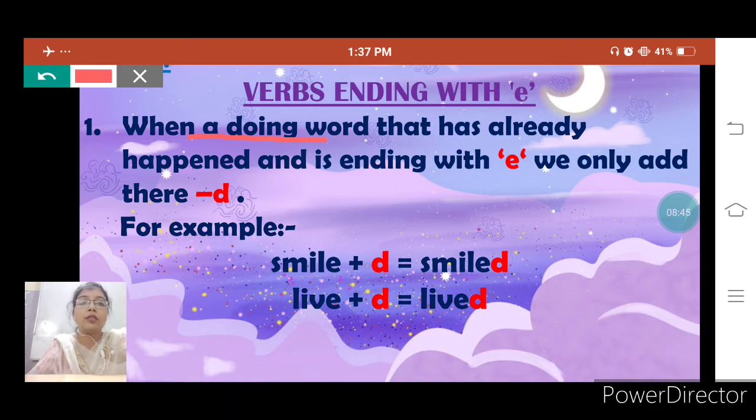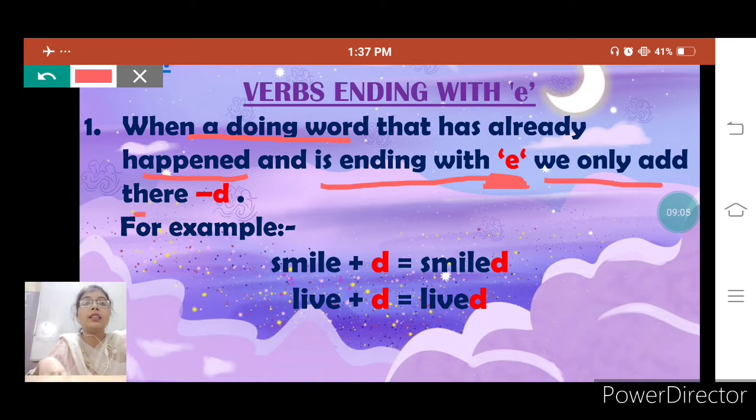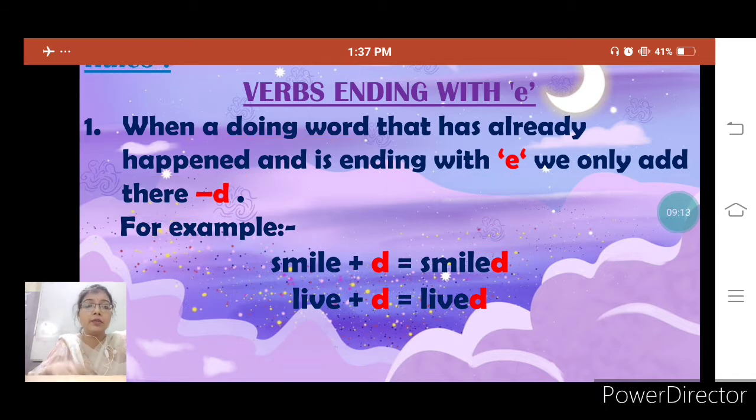When a doing word, like eat, smile, happy, these are all doing words that have already happened in the past, and it is ending with a letter that is e, we only add d. We don't add ed to that. We have to just add d. That means smile is a verb, a doing word, and we have to add d here. Why only d here?